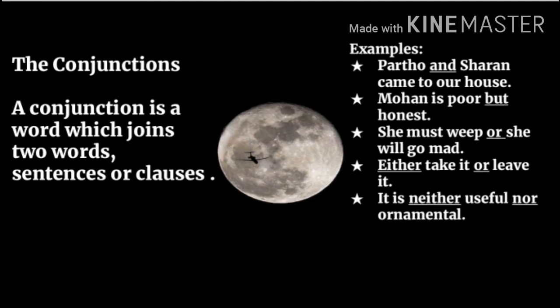Example number 4, either take it or leave it. Here in this sentence, two different clauses, which are take it, clause 1, and leave it, clause 2. These two clauses are connected by the conjunction either or. Last example, it is neither useful nor ornamental. Here in this example, we can see two different words are connected through the conjunction neither nor.